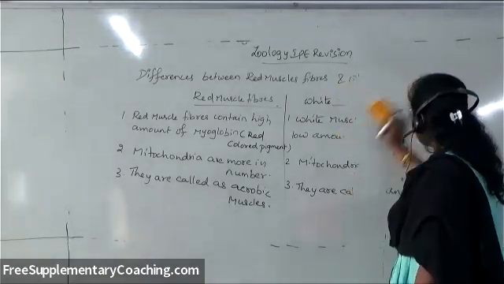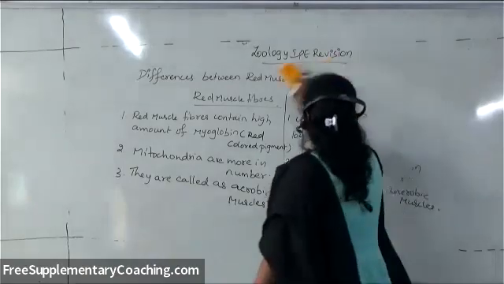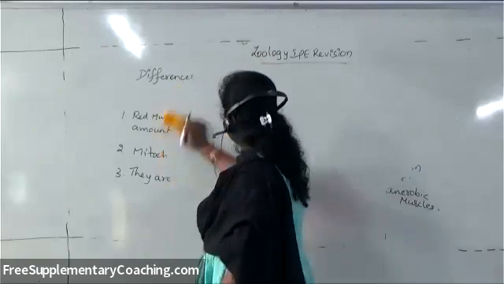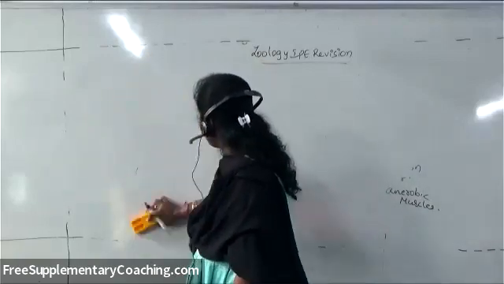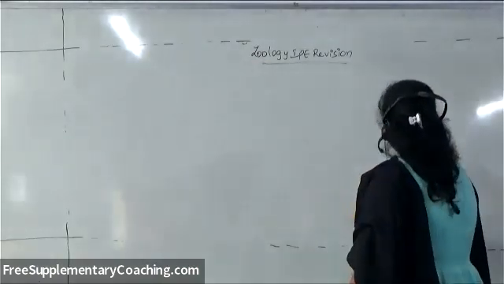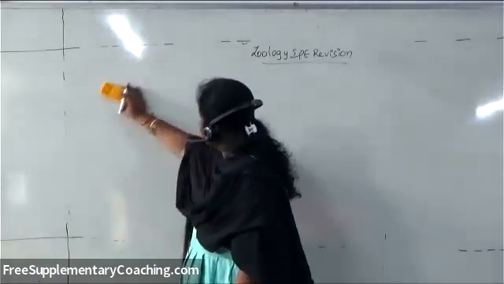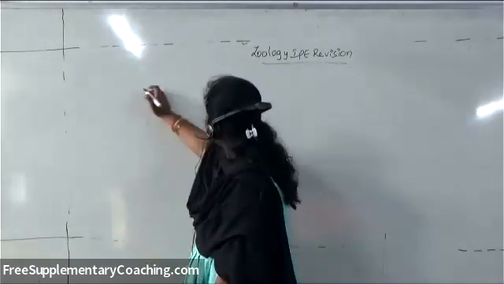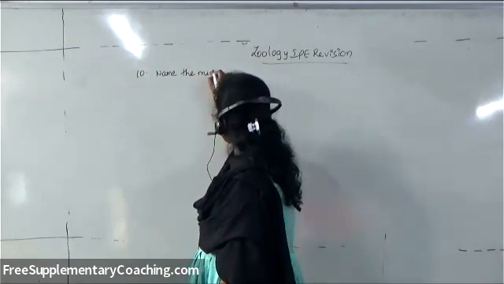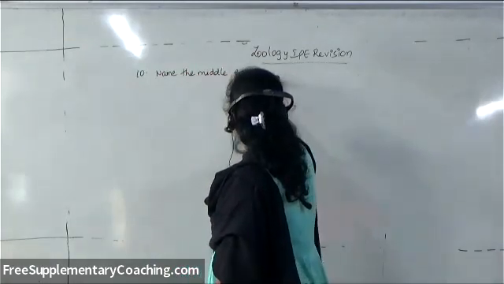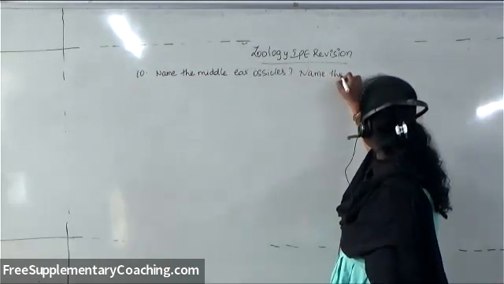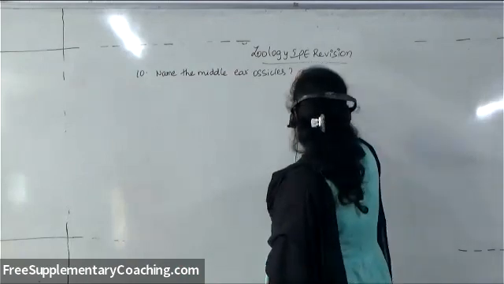So that is the question, a VSAQ in the musculoskeletal system chapter only.